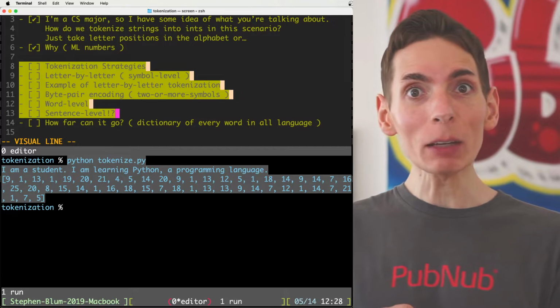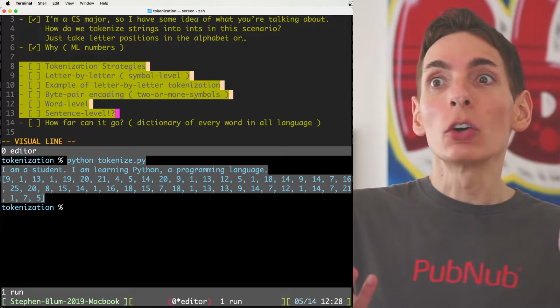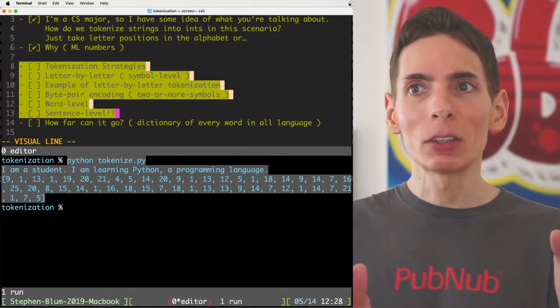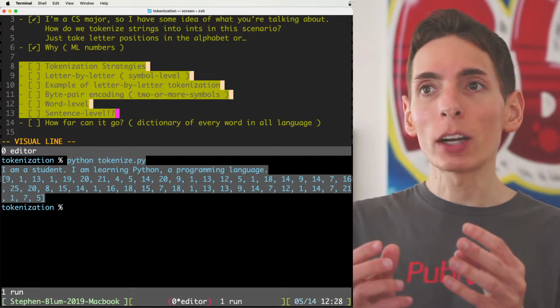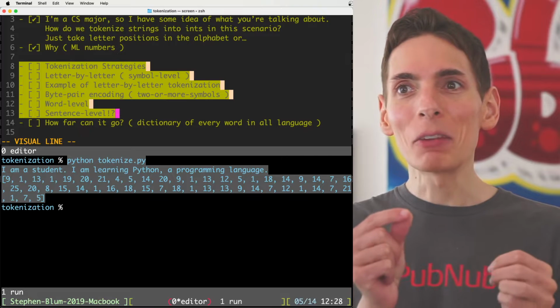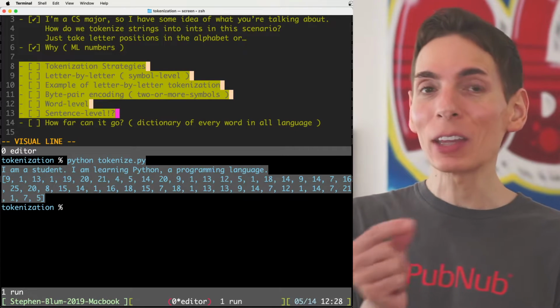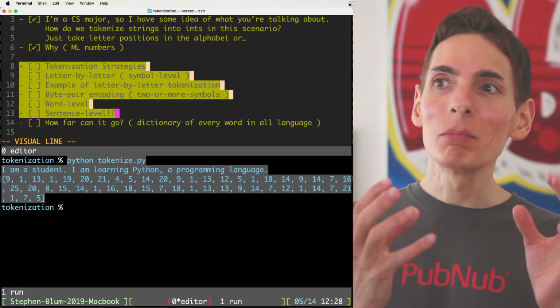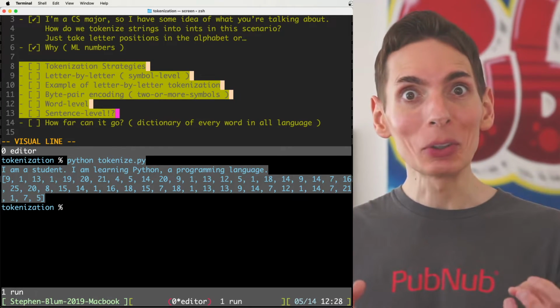Can you do sentence level? I mean, I guess you could, though you need a lot of sentences because now you're in these huge context windows that are significantly compressed. Yes, it'll work, and you could have an AI model that's really fast that it can output sentences rapidly, though you might miss out on sort of the flexibility of that AI model.